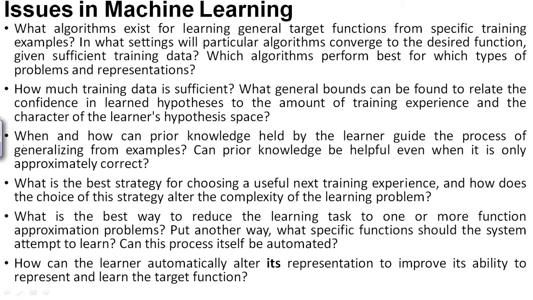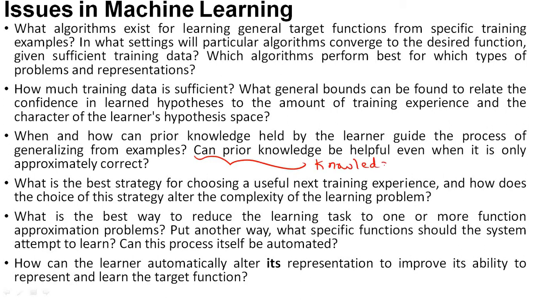The third issue is: when and how can prior knowledge held by the learner guide the process of generalizing from examples? Can prior knowledge be helpful even when it is approximately correct? In this issue, what we are trying to understand is that for any system we should have some prior knowledge.